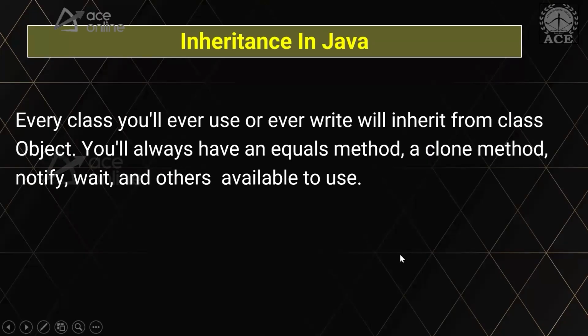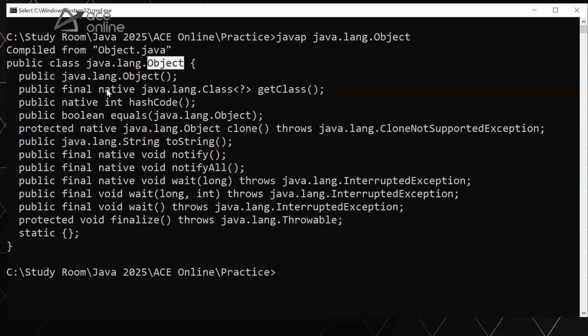I just wanted to prove that even the tiniest program in Java makes use of inheritance. Every class is inherited from Object. You'll always have an equals method, a clone method, notify method, wait method, and other methods available.